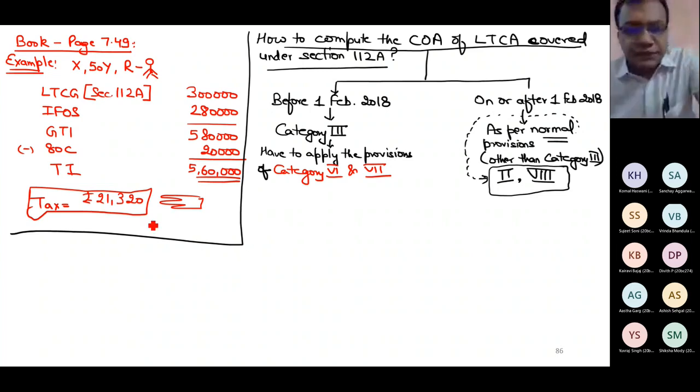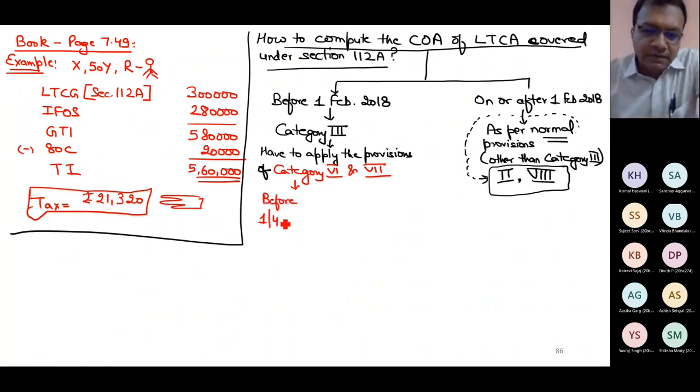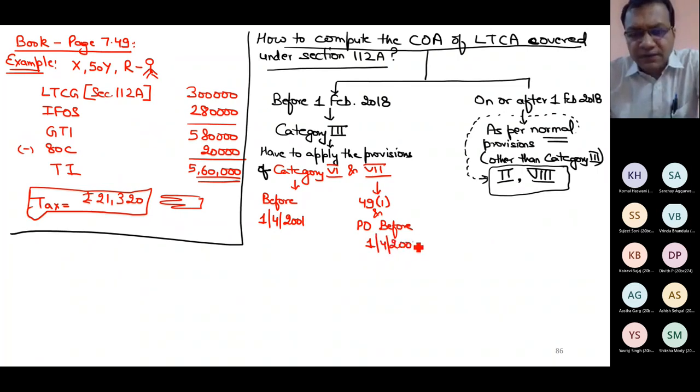And what is category number 6? If you remember, when the shares have been acquired by the assessee before 1st April 2001. What is category number 7? When the shares have been acquired by the assessee because of the situations of 49(1) and previous owner acquired it before 1st April 2001. This is what my category 6 and 7 is. That's it. So now I will teach you first category number 3. Let me discuss with you the provisions of category number 3.